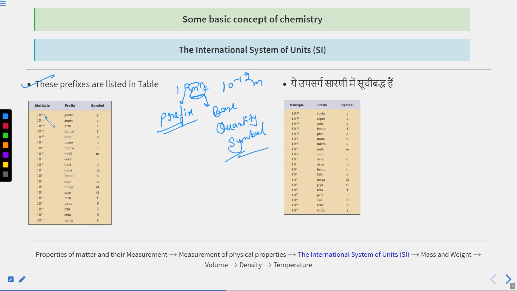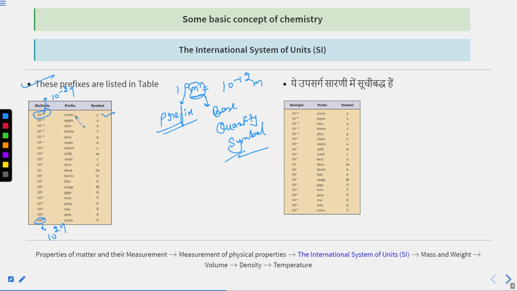So you can see 10 raised to the power minus 24 to 10 raised to the power plus 24. At minus 24, the prefix is yocto, symbol is small y. All symbols are in small letters, but I will tell you some symbols are present in capital letters. I will tell you those exceptional symbols. Minus 21.